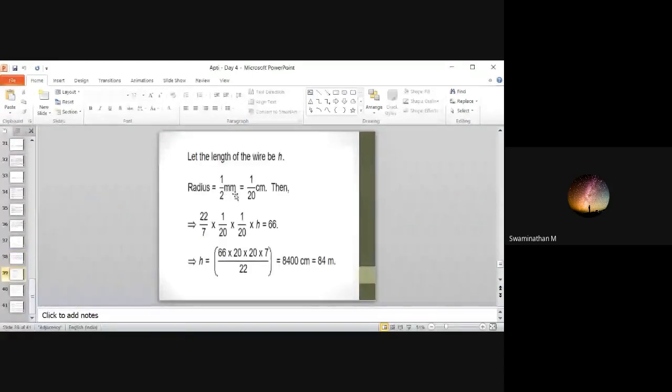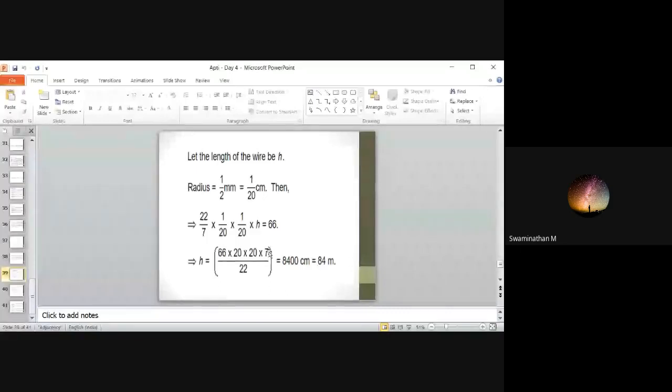So radius 0.5 mm, and in centimeter 1 by 20 centimeter. Then pi r square h equal to volume. Volume is given, 66 cubic centimeter. So you can find h easily. So it is in centimeter, but the question is in meter. So you have to convert this.